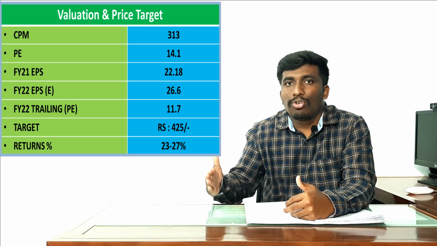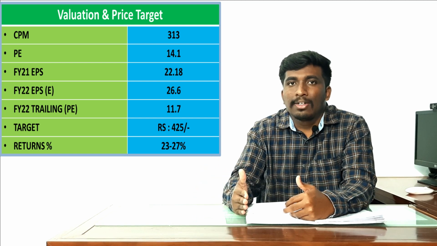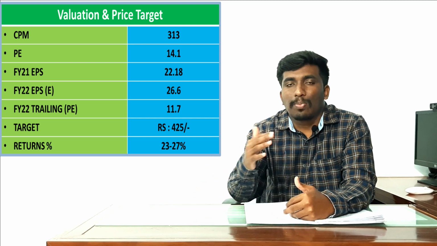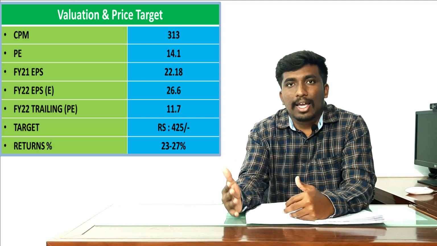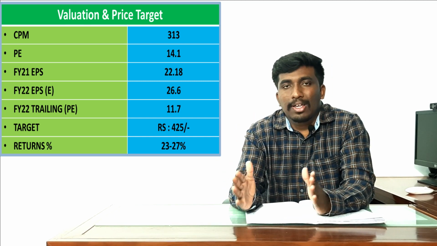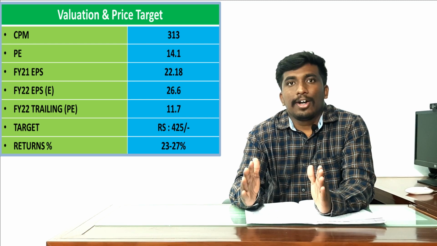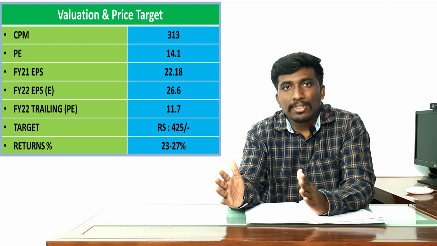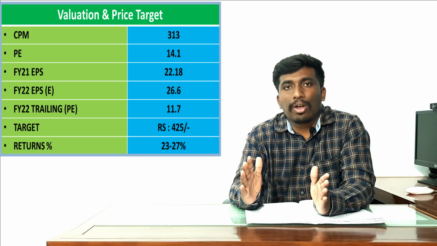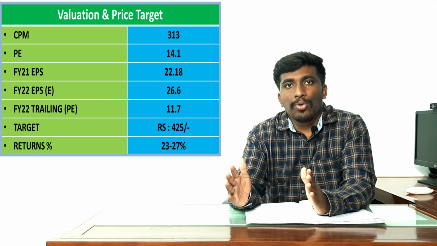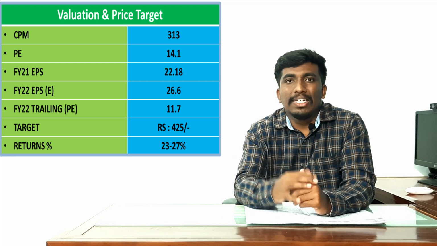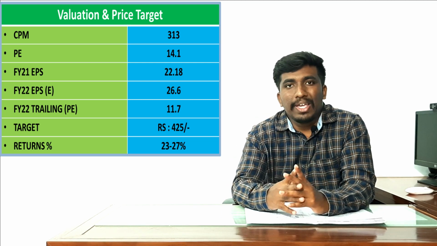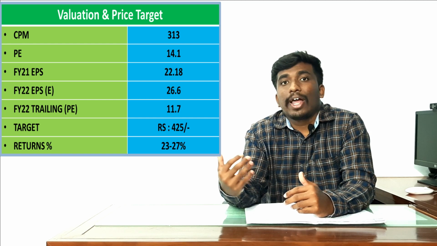I think they will retain that margin. Because of that, the revenues and profit of the company are going to go up by 20%. Their earnings per share for FY21 is 22.18 rupees, and it is going to increase for FY22 to 26.6 rupees. In that case, the company's stock price, when you apply the PE, is going to be 425 rupees.